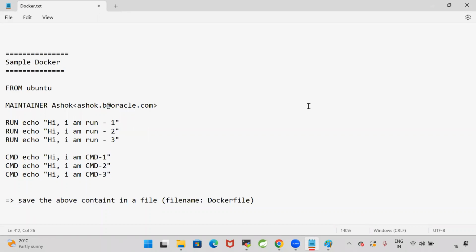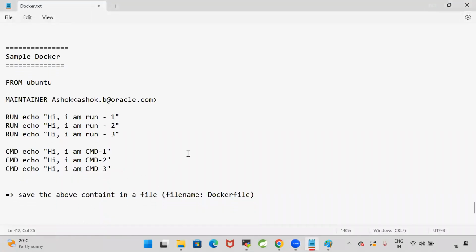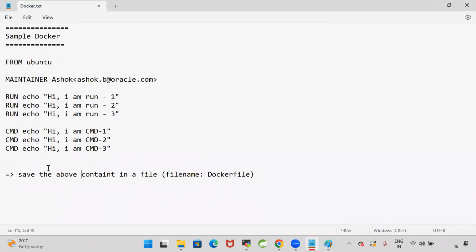Okay, good. Fine. So guys, are you able to understand how I created a Docker file? Sample Docker file. Create a file with that file name.